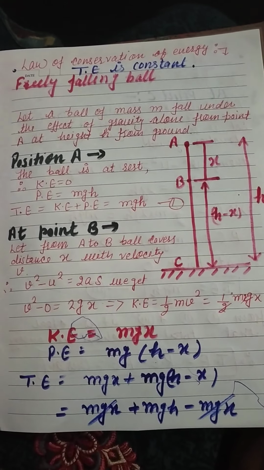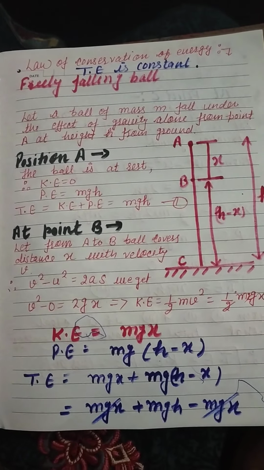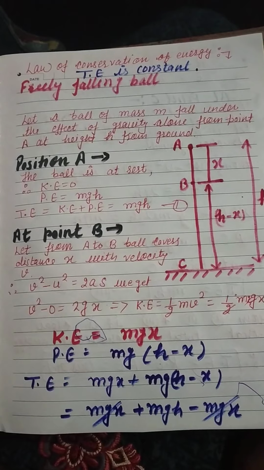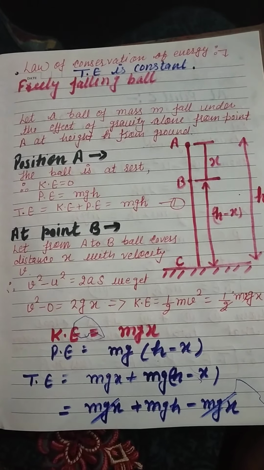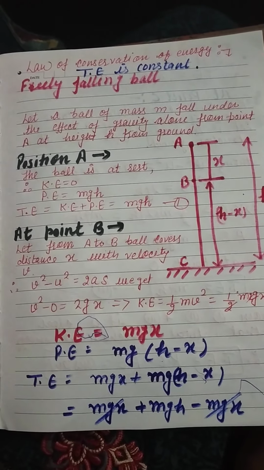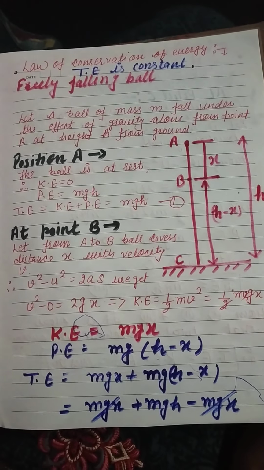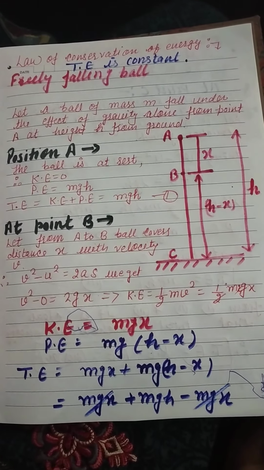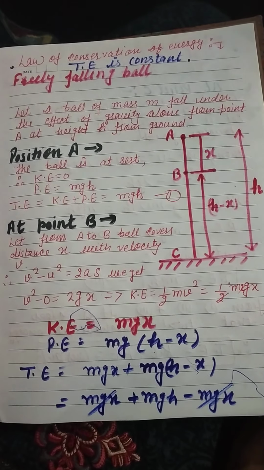We will prove this law of conservation of energy with the help of a freely falling ball. As you know, in the chapter of gravitation, we have discussed the freely falling body. It means when a body of mass m falls under the effect of gravity alone from a point A at a height h from the ground, we can say that the body is a freely falling body.